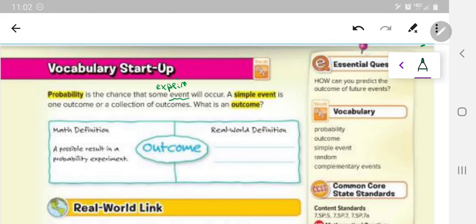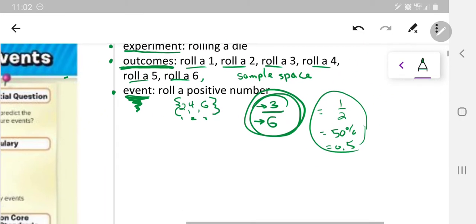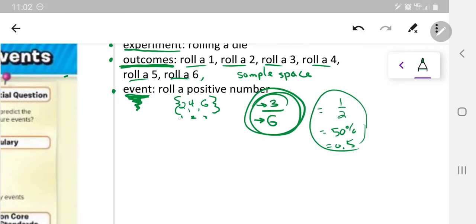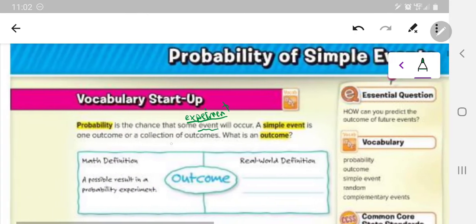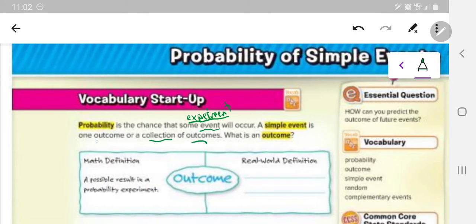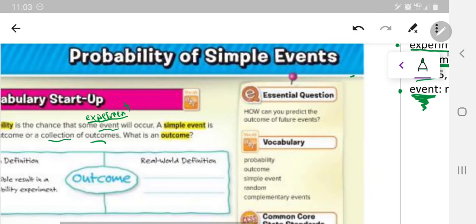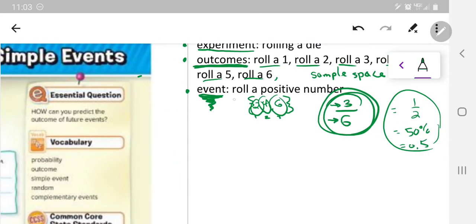Experiment is the overarching action, and an event is part of that action, like a part of the outcomes of that action. A simple event is one outcome or a collection of outcomes. So for instance, like we did over here, the event we chose, roll a positive number, has 3 outcomes. So that would be what we call a collection of outcomes. Or we could also have an event that's just 1 outcome, for instance, if I said my event was to roll a 6.